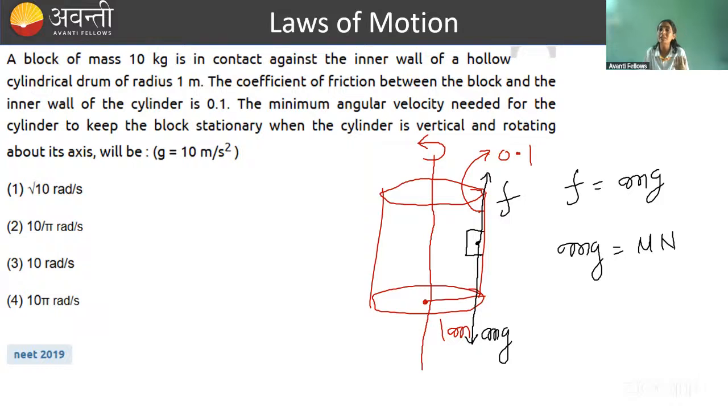Now the question is, what is the normal reaction? So where does the normal reaction act? Perpendicular to the surface. So normal reaction on this body will act in this sense. Then what will be its value? Again, there is one more thing given.